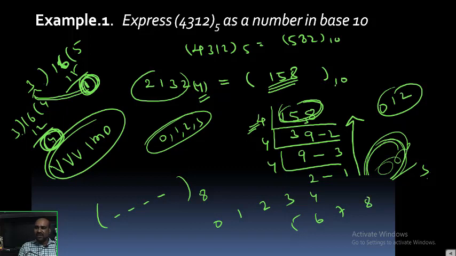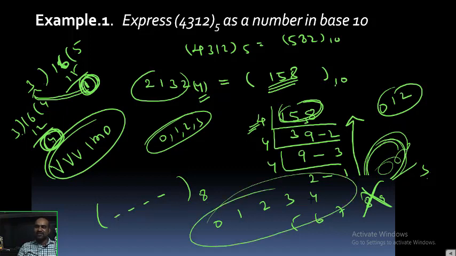I can't use 8, I can't use 9, because these are the remainders only when a number is divided by 8. That's why I can fill these 4 blanks with these digits. Understood?